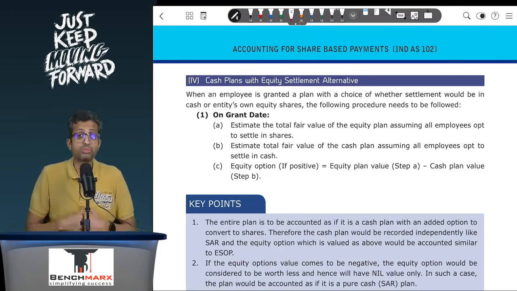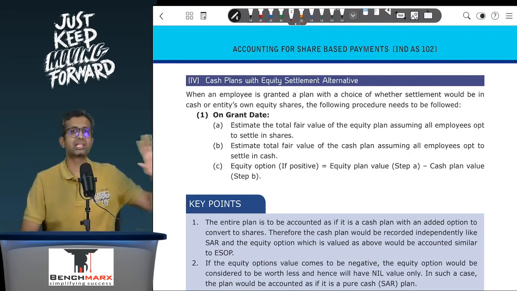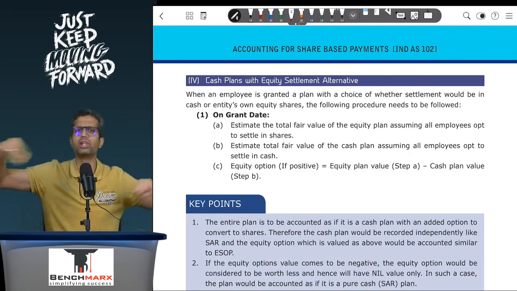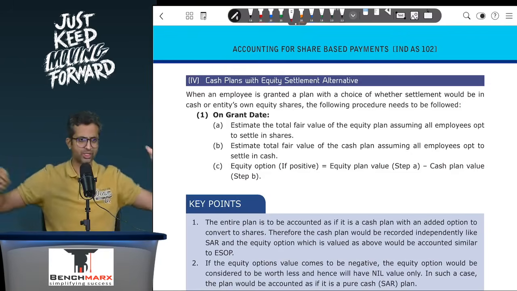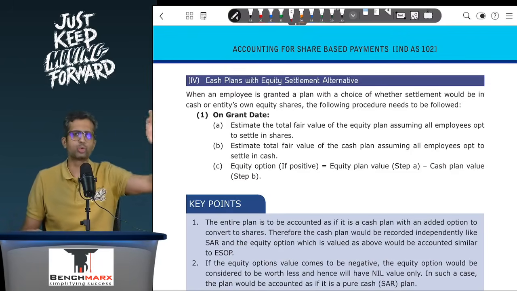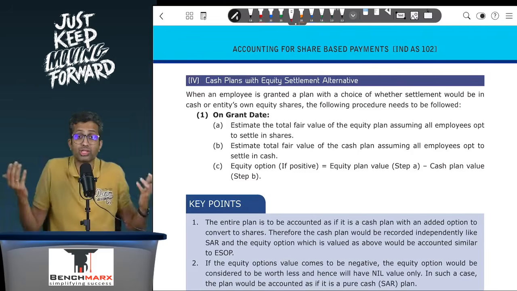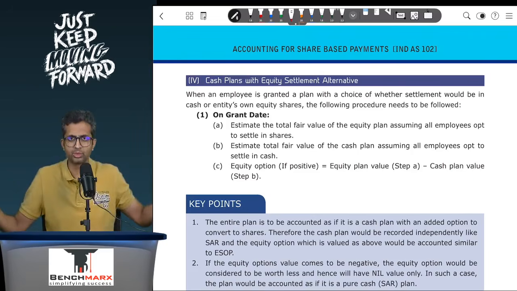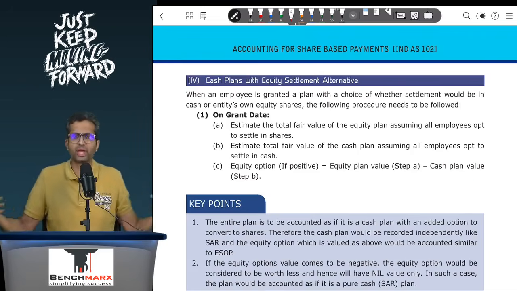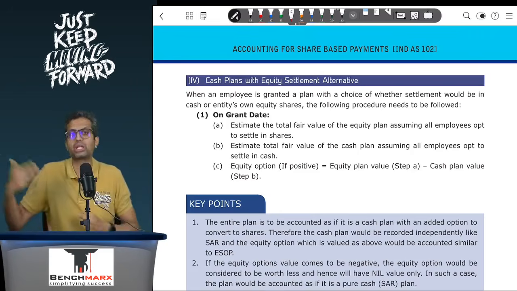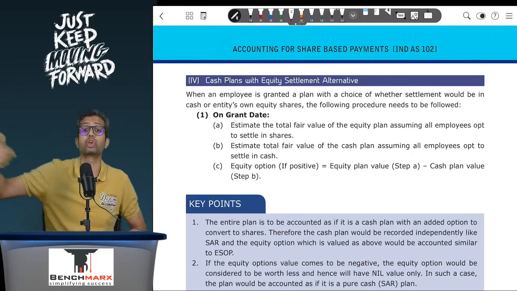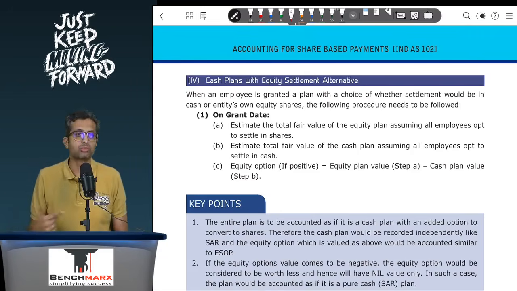Can we say this is much more beneficial to the employee as compared to a pure ESOP or a pure SAR? Well, for an employee, if he has 3 offers, one is an offer from a company which is going to give them 2000 equity shares after 3 years, one is an offer from a company which is going to give them 1500 cash equivalent to the share price after 3 years, and one is a company which is giving a choice of either of these two. Assuming all the 3 companies and every performance etc. is the same, generally we will prefer the third offer as an employee because we believe that is the maximum compensation we are getting. So how will you account for this?